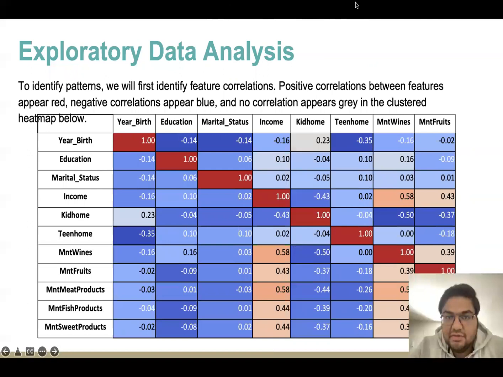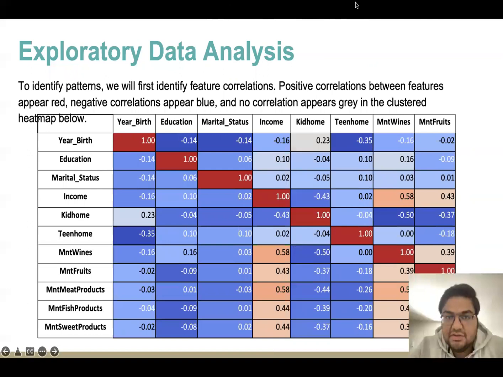Next, we were able to see similar patterns when compared with total amount spent on all the products, and compared with kids or teens at home, it was reducing. And on the right hand side, if you see, the number of deal purchases was increasing with the number of teens and kids at home if there are more teens and kids at home.